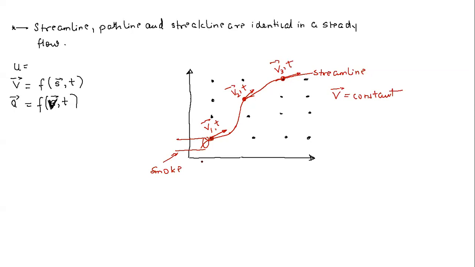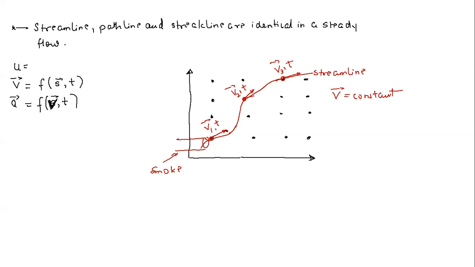Now let us go back to the definition of a path line. So we know that a path line is the path which is traced by a fluid particle. So what is going to happen? Let's say a smoke particle originated here. Now this smoke particle, since the velocity vector at this particular point is constant, not changing with respect to time, is going to follow the same direction, and since this v vector is constant, it will travel the same distance over, let's say, a time interval delta t.